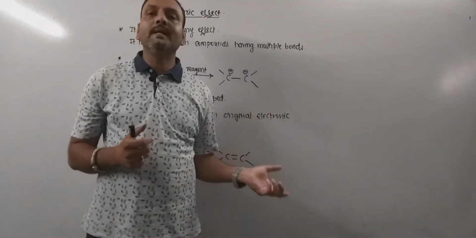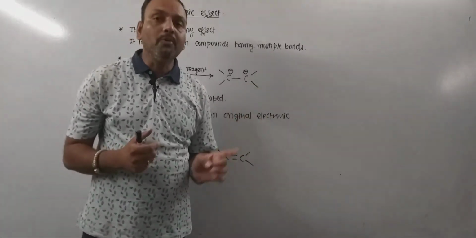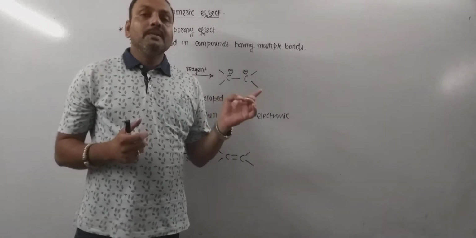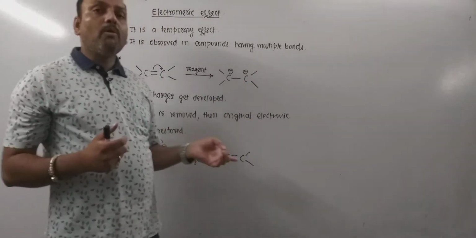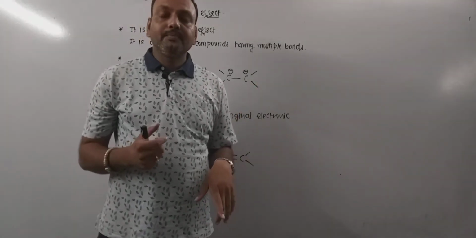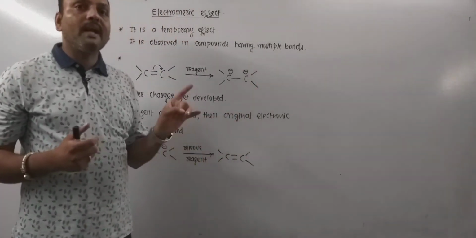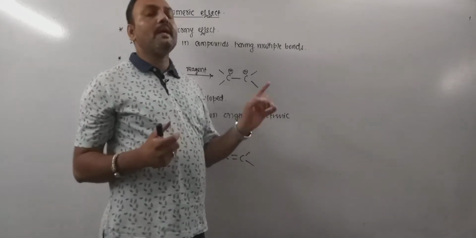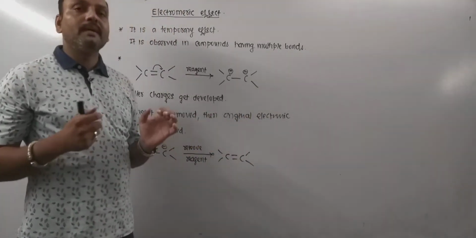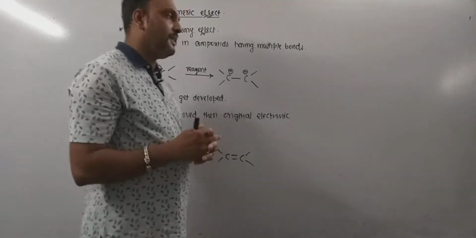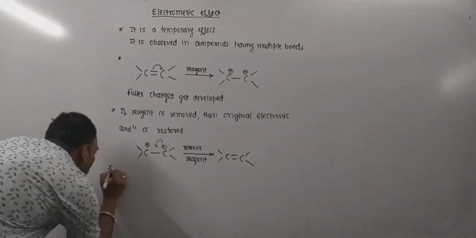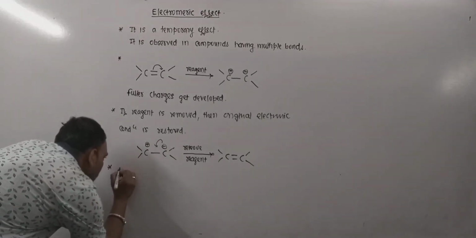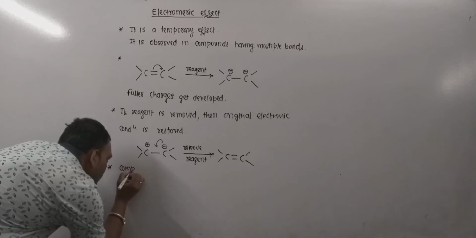It is the complete polarization created due to displacement of the pi bonded electron pair towards one of the atoms joined by multiple bonds in the presence of a reagent.